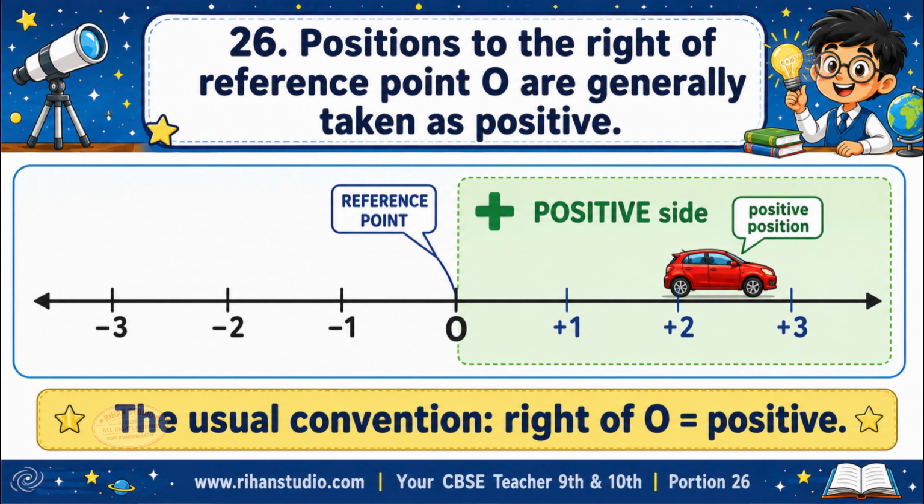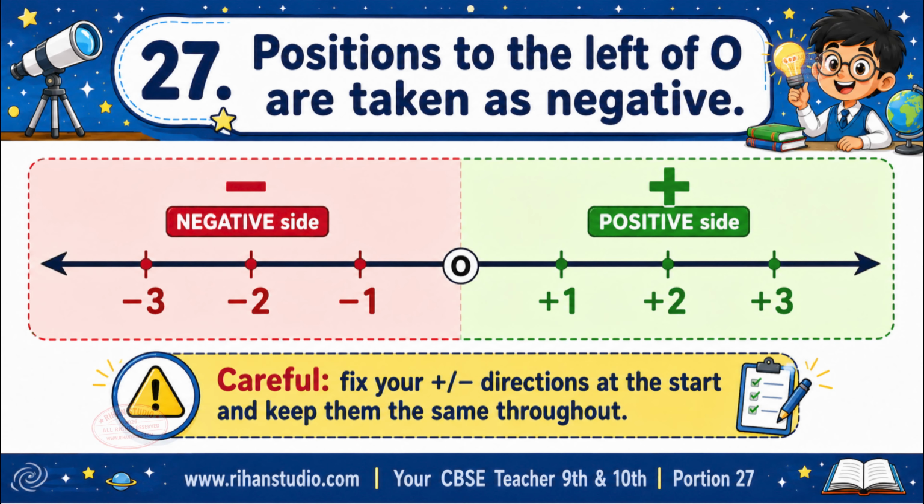Positions to the right of reference point O are generally taken as positive. The usual convention: the right side of O is the positive side. You may choose otherwise, but this is standard. Positions to the left of O are taken as negative. Correspondingly, the left side of O is the negative side. Once you fix these signs, you must not change them in the middle of a problem. Careful: fix your plus and minus directions at the start and keep them the same throughout.